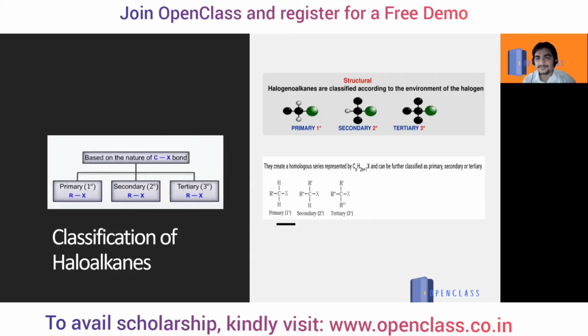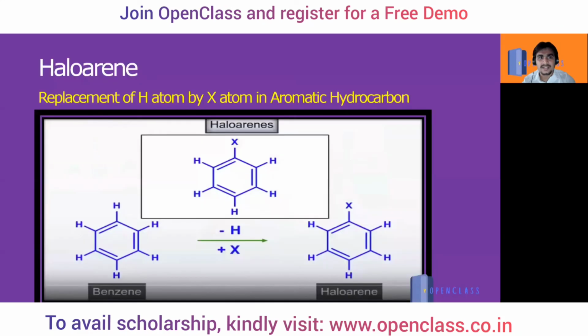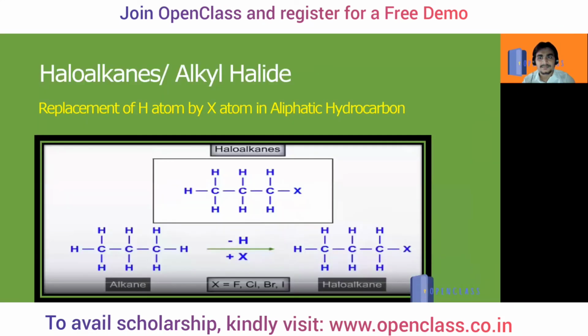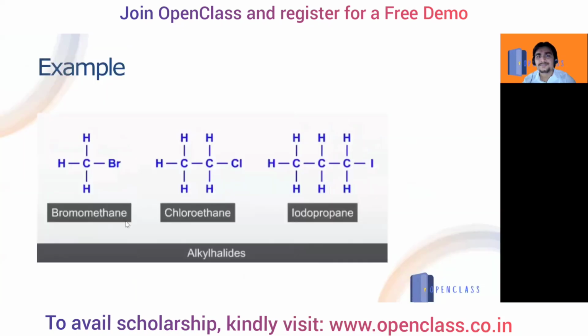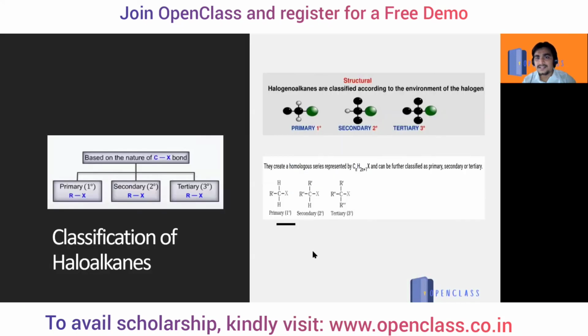So what is the formula of alkyl? It is CnH2n+1: CH3, C2H5, C3H7, C4H9. These are all alkyl and can be represented by R. So if two alkyl groups are attached to the carbon on which the halogen is getting attached, it is secondary. If three alkyl groups are attached to the carbon on which the halogen is attaching, then it is called tertiary.